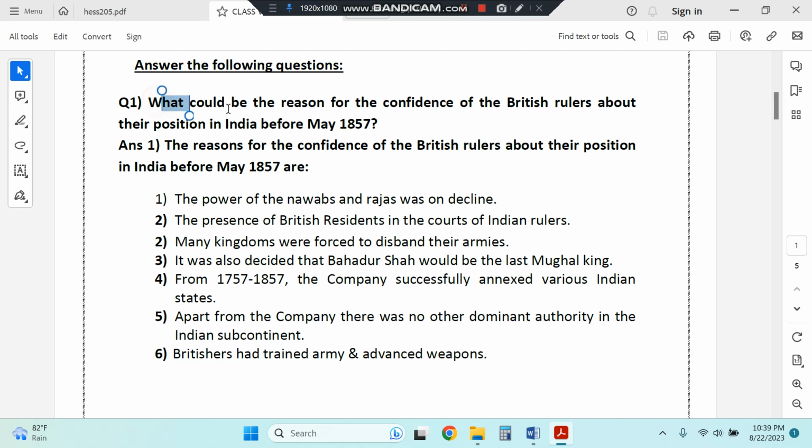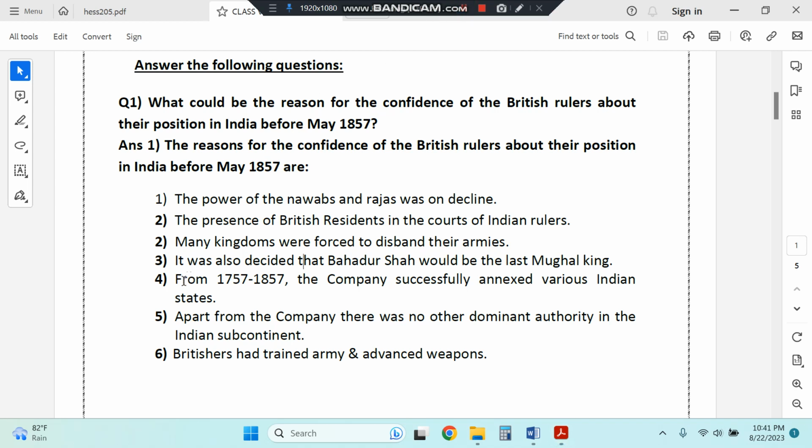Question 1. What could be the reason for the confidence of British rulers about their position in India before May 1857? So British were confident about their position because powers of Nawabs and Rajas was on decline. British residents were present in the courts of Indian rulers and they were interfering in their local affairs. Many kingdoms were forced to disband their army under the policy of subsidiary alliance. It was decided that Bahadur Shah Zafar would be the last Mughal king.